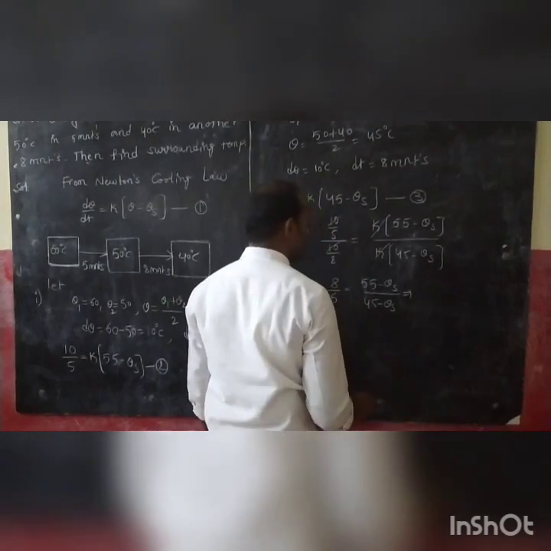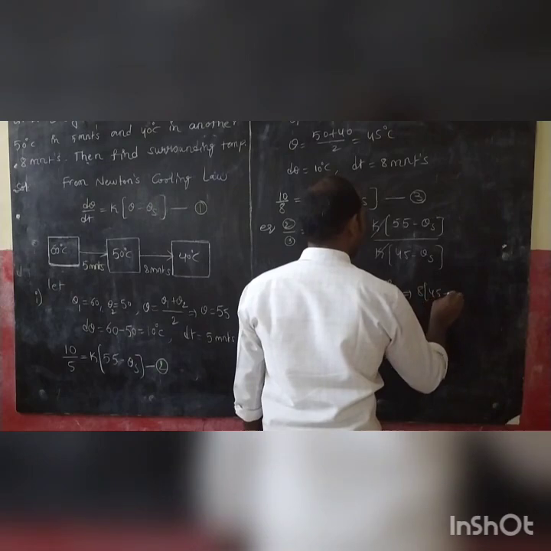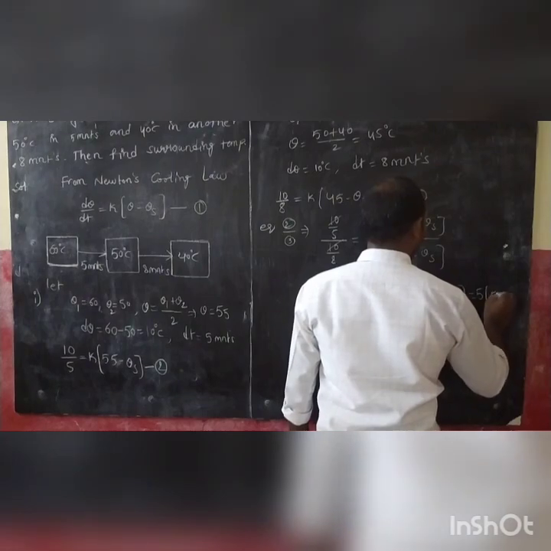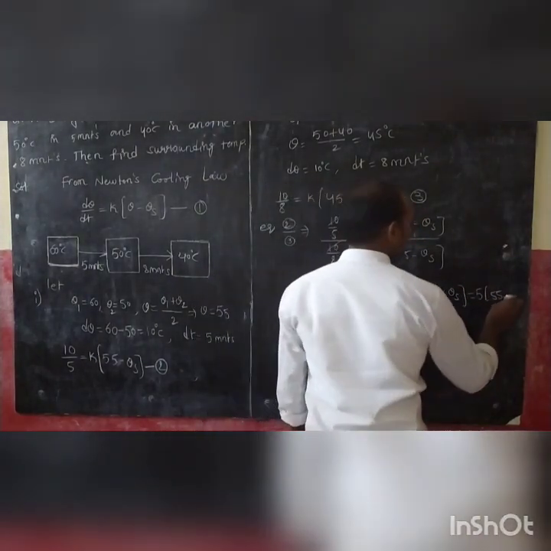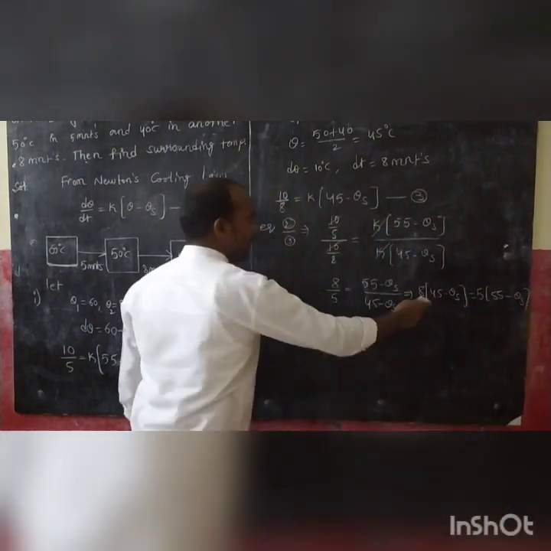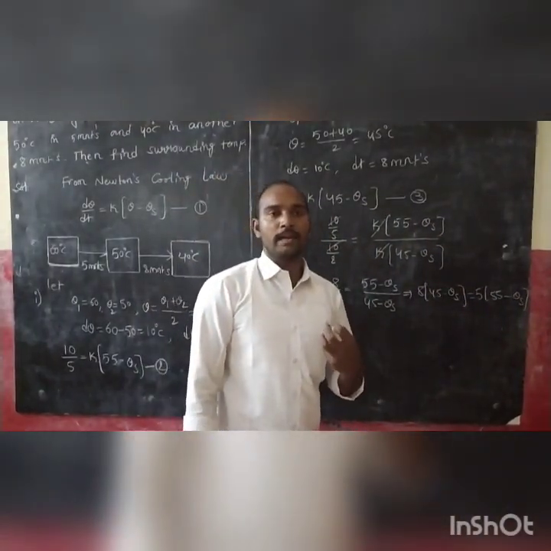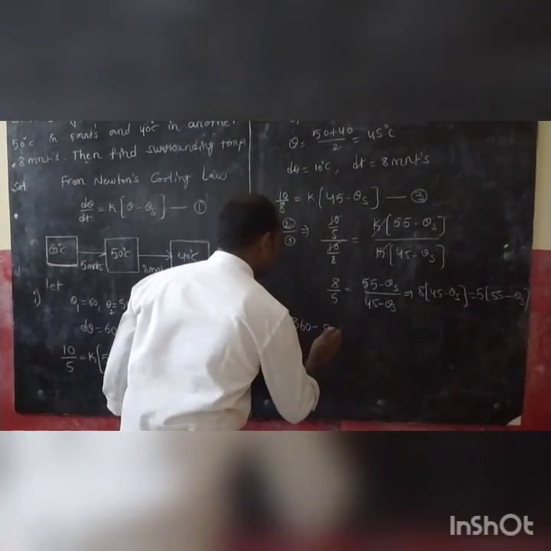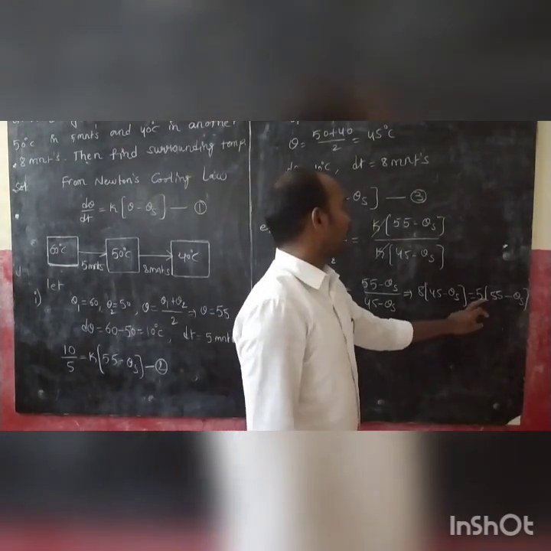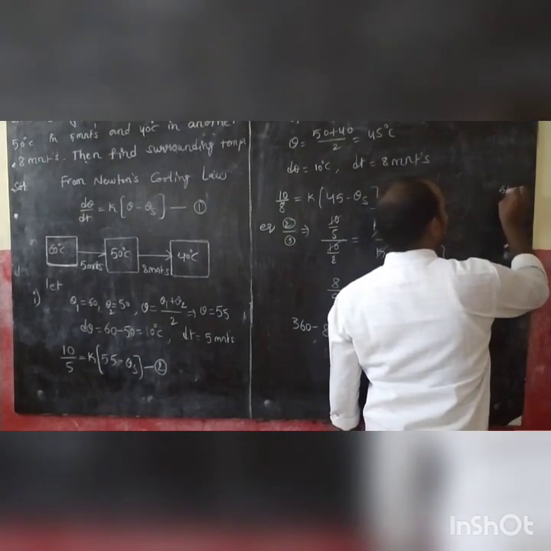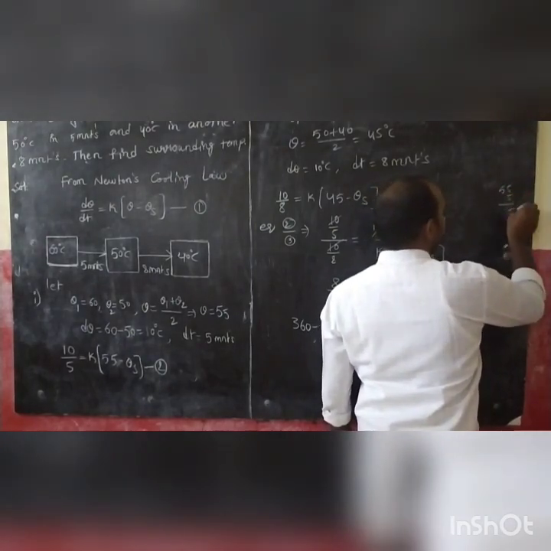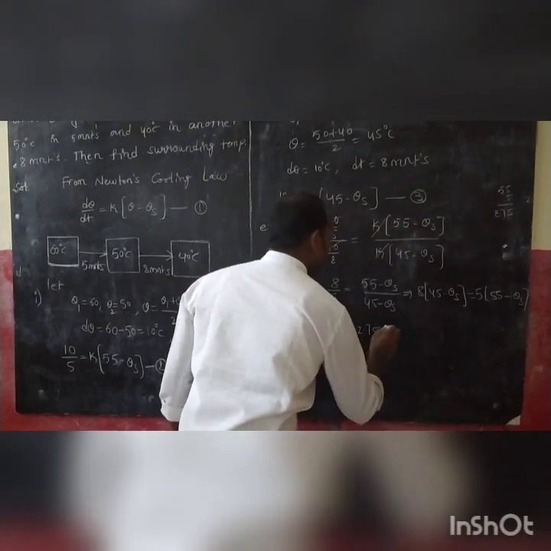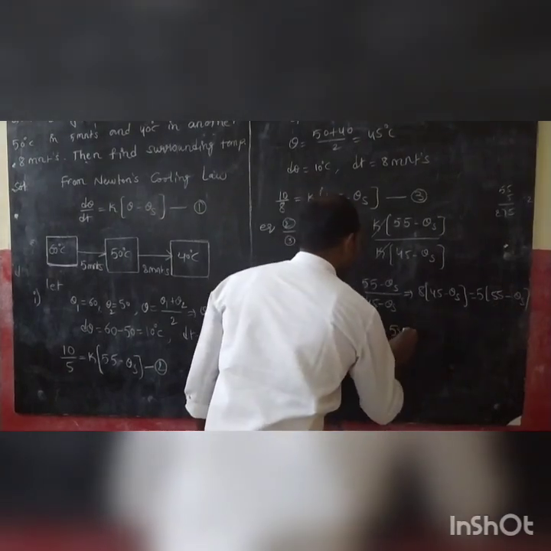If you do the cross multiplication here, 8 into 45 minus theta s is equal to 5 into 55 minus theta s. And 8 into 45 is 360, so that is 360 minus 8 theta s. And 5 into 55 is 275, that is equal to 275 minus 5 theta s.